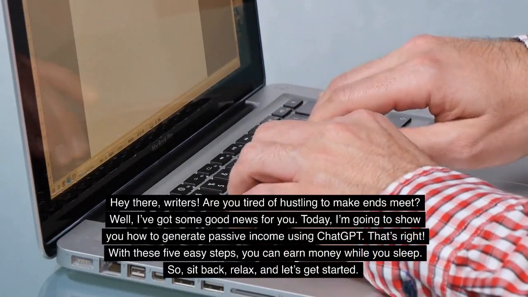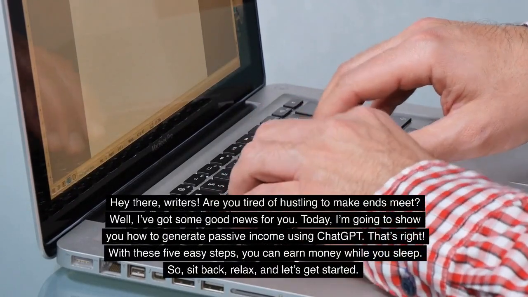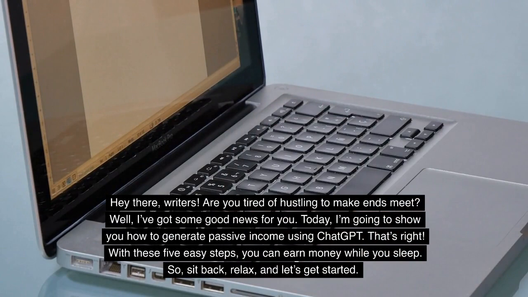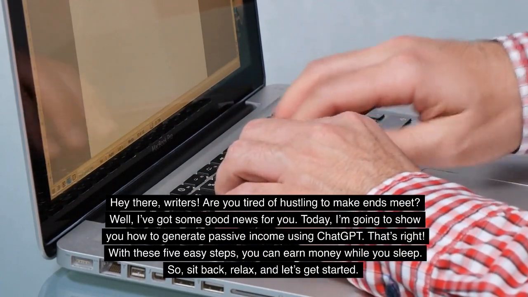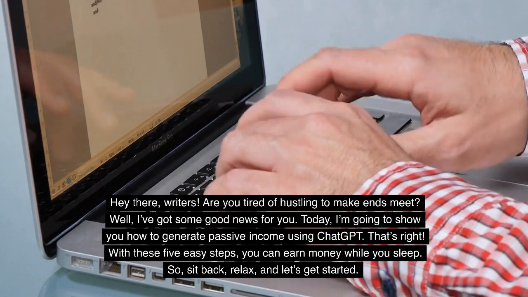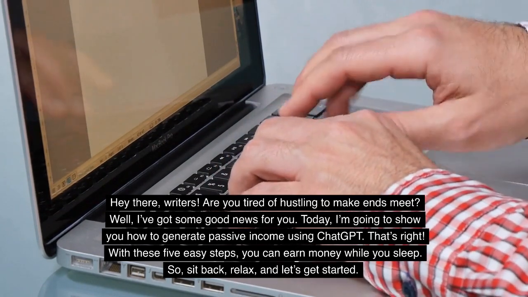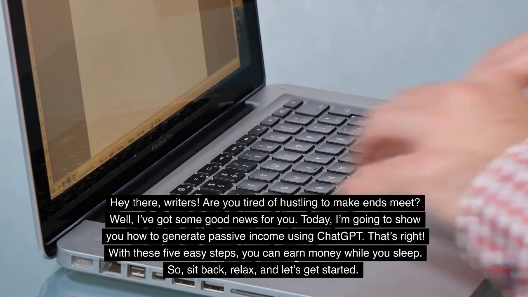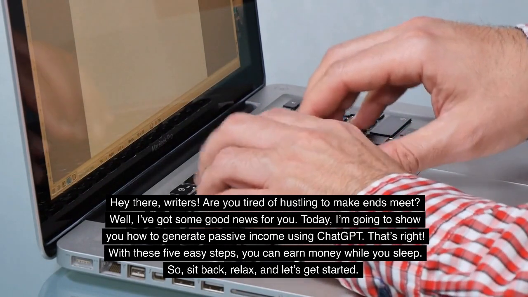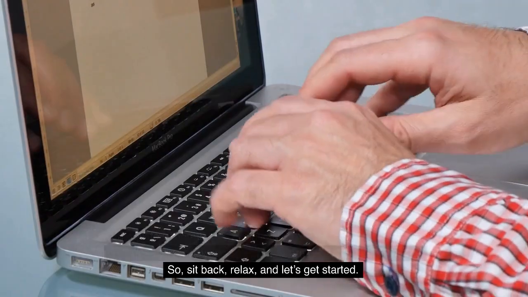Hey there, writers. Are you tired of hustling to make ends meet? Well, I've got some good news for you. Today, I'm going to show you how to generate passive income using ChatGPT. That's right. With these 5 easy steps, you can earn money while you sleep. So, sit back, relax, and let's get started.